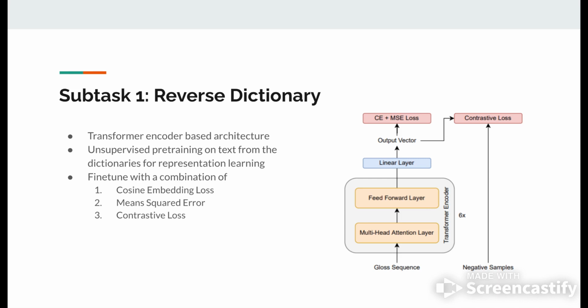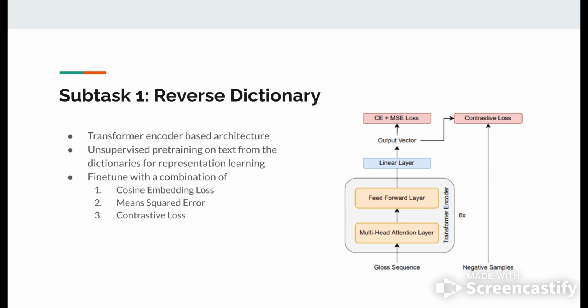To encode these definitions, we have a transformer encoder which consists of 6 layers. Initially, this transformer encoder is pre-trained on a masked language modeling task, which is unsupervised in nature. We did this in order for the transformer encoder to have a good enough prior to start predicting the proper vectors later.